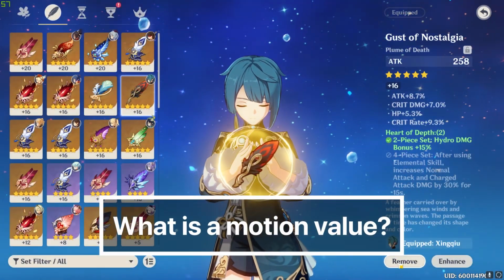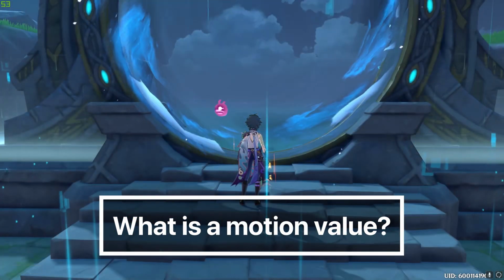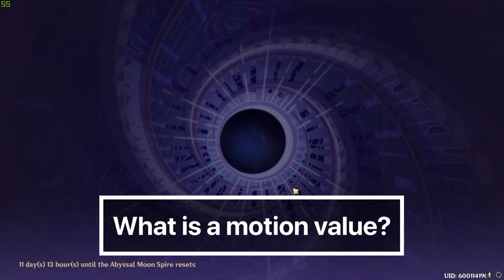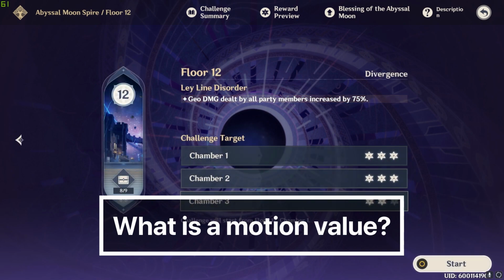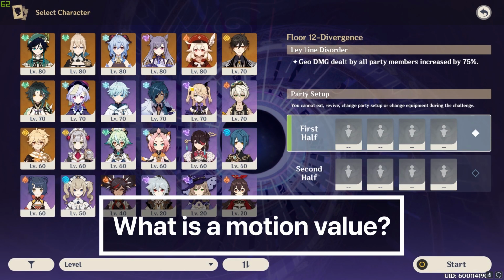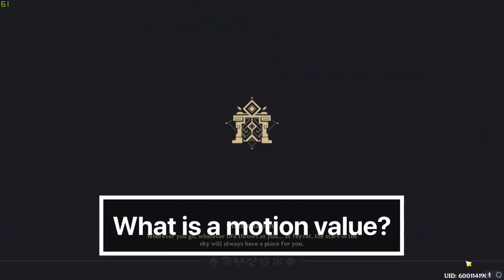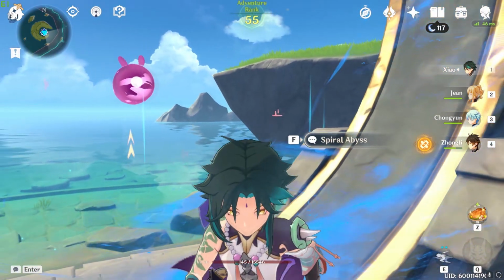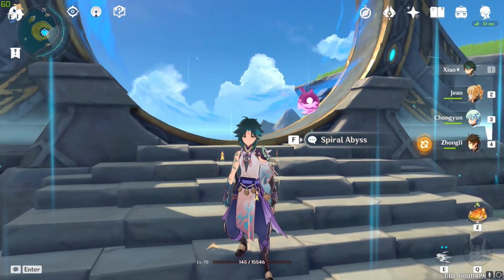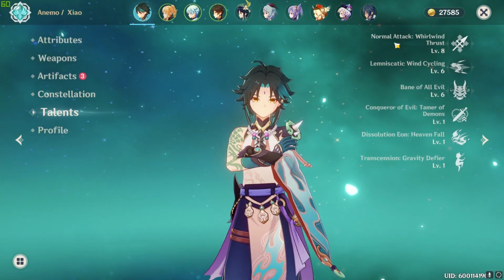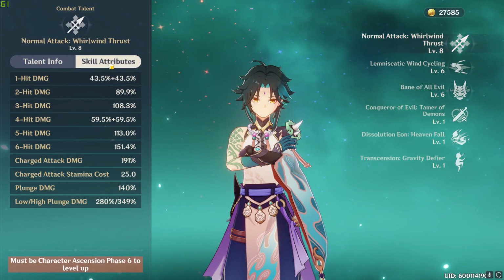Let's start super simple. What is a motion value, and what are MVs that people talk about all the time? In Genshin Impact, motion values are static numbers that are assigned to different attacks and skills and are also known as talent damage percentages. These terms are interchangeable and there's no real difference between the two, and motion value is just the carryover term for fighting games in Monster Hunter. You can find motion values or talent percentages by opening up the talent menu and just looking underneath the attack or skill, and the number is representative of what percentage of your attack will be done as damage.